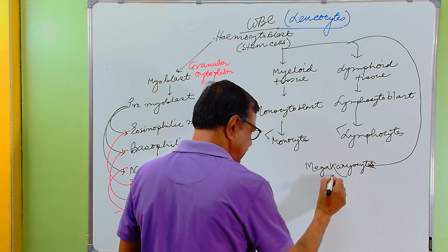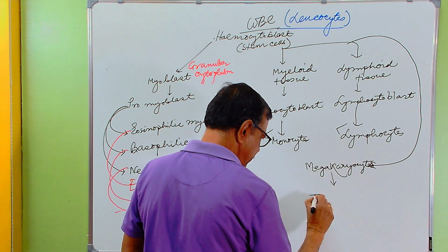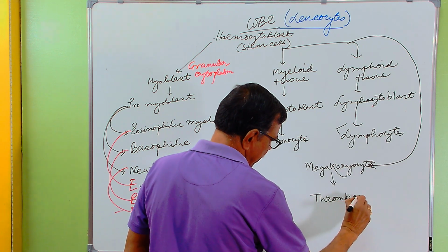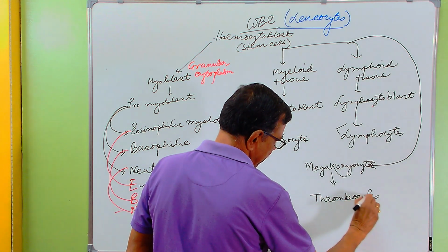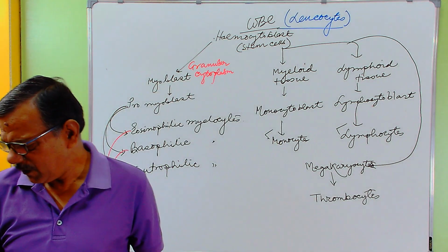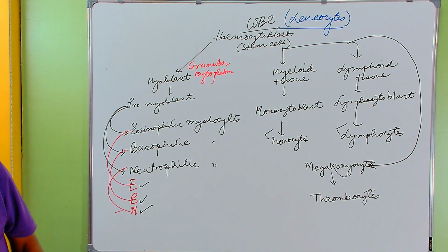From megakaryocytes, thrombocytes are produced. So everything has been done.